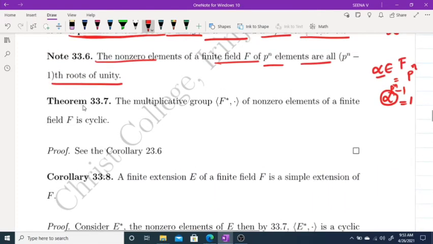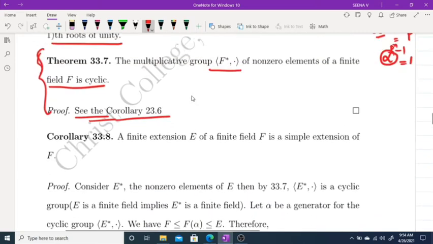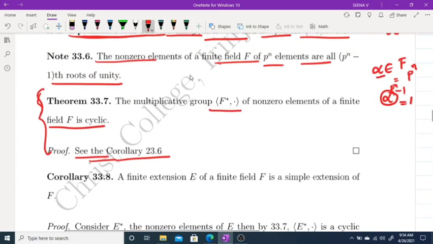Now this you have already discussed in corollary 23.6. This is also in our syllabus this time. The multiplicative group F star of non-zero elements of a finite field F is cyclic. Okay. Proof you will discuss with your first semester notebook. So moving on, this is also in our syllabus, so you must write the proof here and complete the note. Okay.